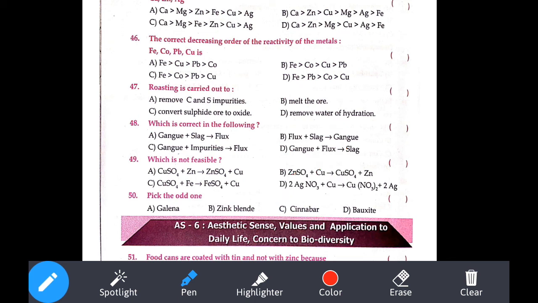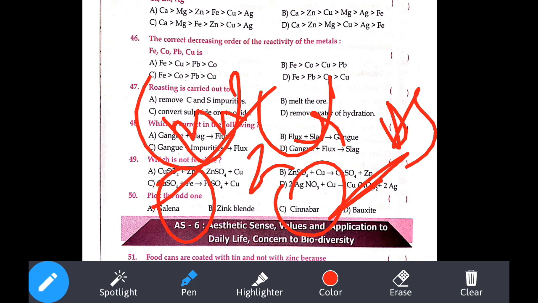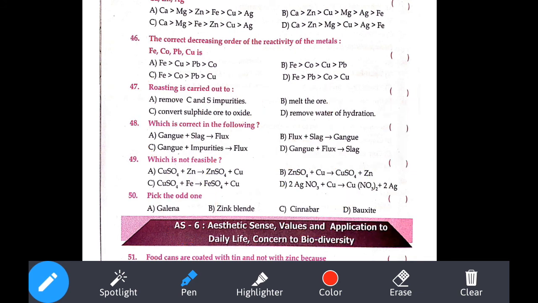Pick out the odd one: galena, zinc blende, cinnabar, bauxite. That is bauxite only. Why? Because galena, zinc blende and cinnabar are all sulfide ores. Galena is PbS, zinc blende is ZnS, cinnabar is HgS. So all are sulfide ores. Only bauxite is an oxide ore.